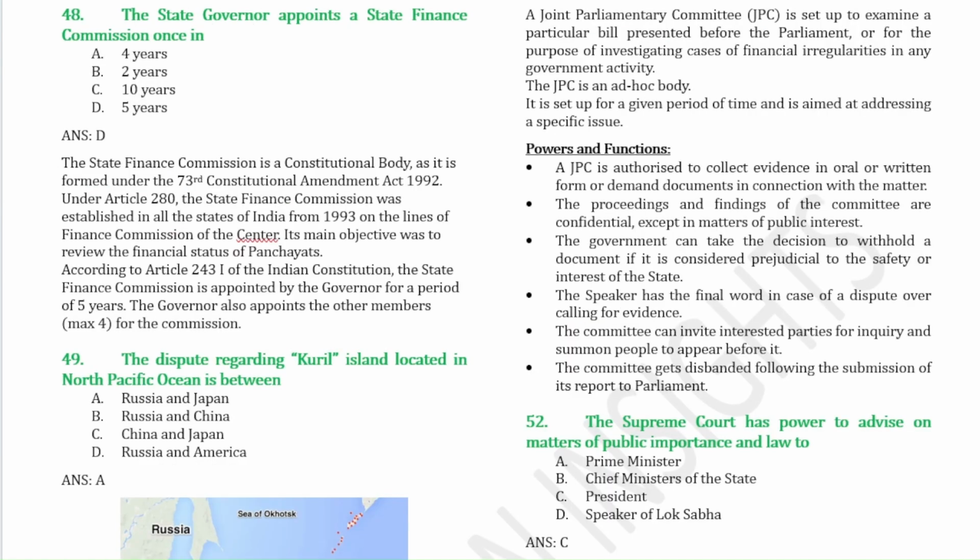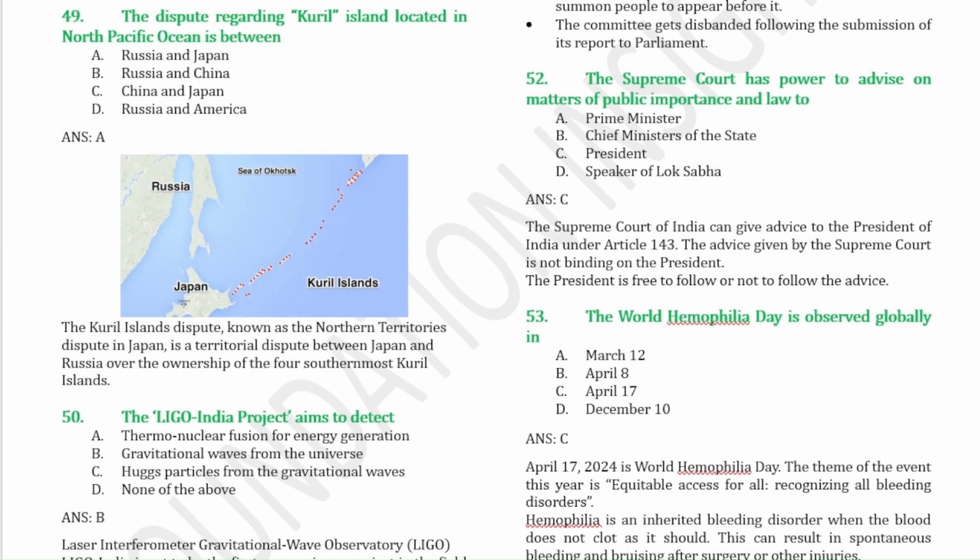Question number 48. The state governor appoints a state finance commission once in every 5 years. This state finance commission is also a constitutional body, so you have to know that. The dispute regarding Kuril Island located in the North Pacific Ocean is, if you see the map, between Russia and Japan.